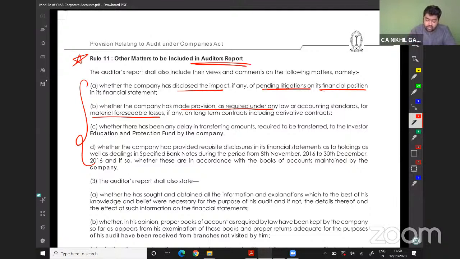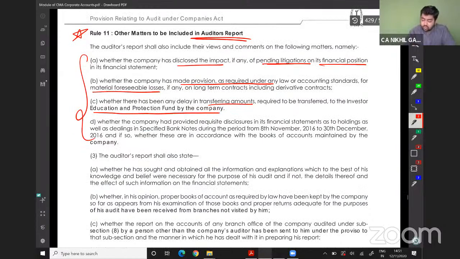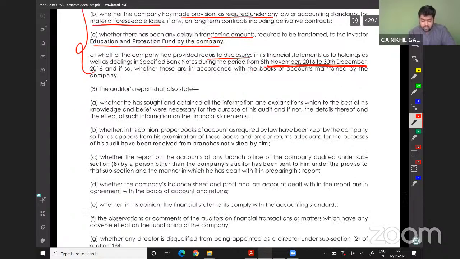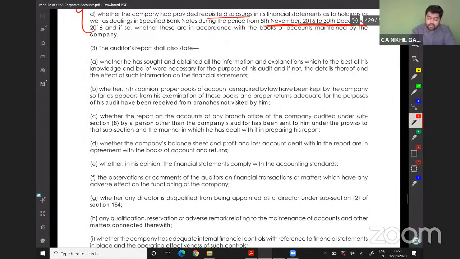Where there has been any delay in transferring amounts to the Investor Education and Protection Fund by the company, where the company has provided requisite disclosure. See, in case of demonetization, this was the point relating to demonetization. The audit report shall also state the following.